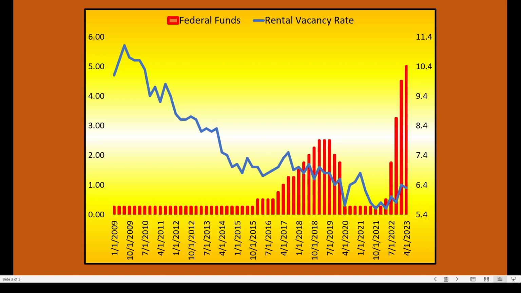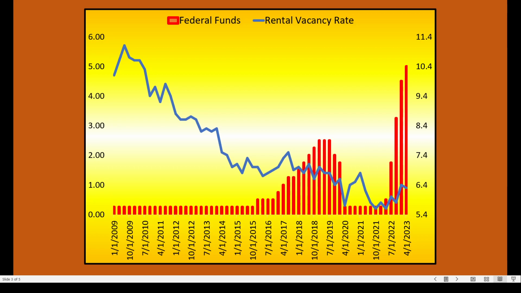Now, we had a spike up. I think that was obviously an anomaly in regards to the COVID crisis. But what's interesting to note is that we've come off the lows over here. And typically what we understand is that the rental vacancy rate acts a couple different ways. First of all, the greater number of people that buy homes, obviously they're not going to rent as much, but then you could look at it from the other side. We might buy a second home and then rent that out as a secondary income. So there's an interesting correlation that takes place.